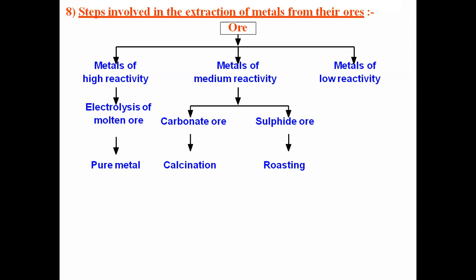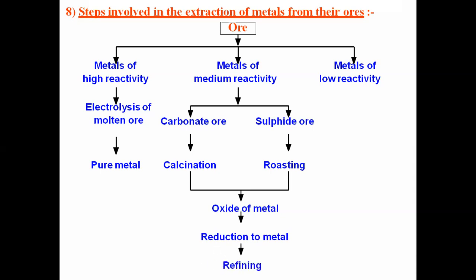If it is a sulfide ore, we need to carry out roasting. Roasting means heating the metal ore in the presence of excess oxygen. After calcination and roasting, the metal will be converted into its oxide form. From the oxide form of the metal, we have to carry out the reduction to get the metal, and from the metal, again, we have to do the refining.